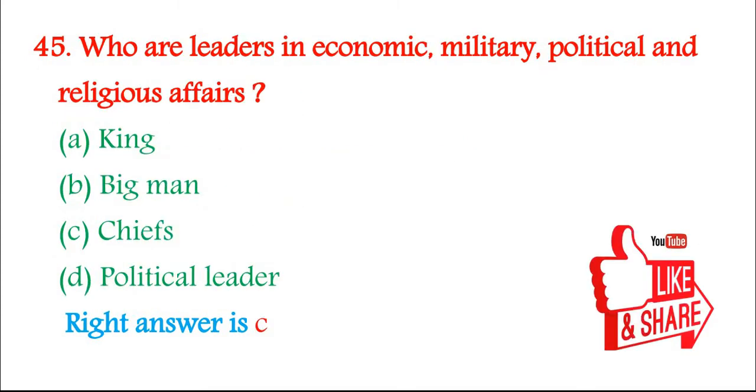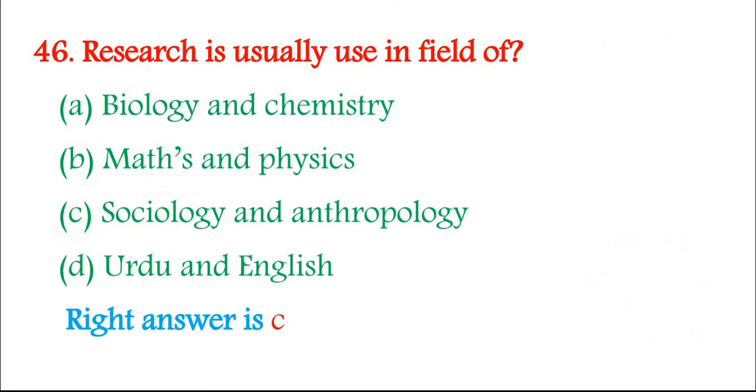45. Who are leaders in economic, military, political, and religious affairs? A. King, B. Big man, C. Chiefs, D. Political leader. Right answer is C. 46. Research is usually used in the field of A. Biology and chemistry, B. Maths and physics, C. Sociology and anthropology, D. Urdu and English.